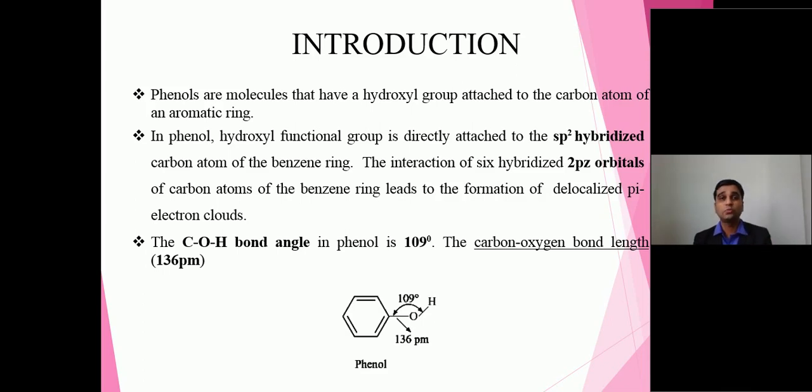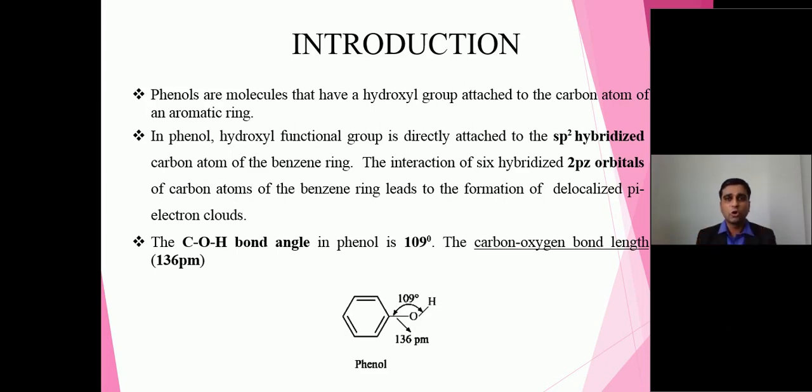Now when we talk about acidity of phenol, let's discuss first what we mean by acid. Acids are those molecules, generally we say, that release the proton in aqueous solution. But when we talk about the newer concept of acid, which is applicable to acidity of phenol and acidity of carboxylic acid, after release of proton, it is converted into its conjugate base. And definitely we have to talk about the stability of that conjugate base. If it is stable, we can surely say that it is acidic.